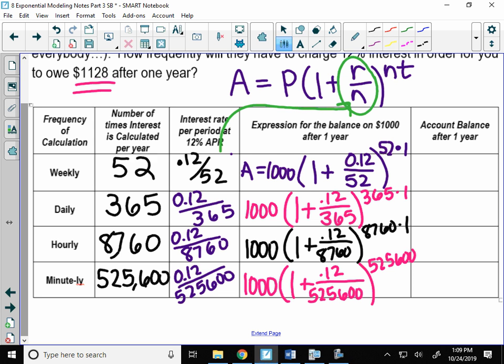Once we write those equations, let's divide up the work so we don't have to type all of that into our calculator. Row by the window, I want you to find the amount that the accountant will charge you in interest for weekly compounding. Then this row right here, I want you to find the daily compounding. This row, hourly, and these two door rows, I want you to do the minutely compounding. And then compare with people around you. How much money will you owe the credit card company if you compound on these set intervals at 12% interest per year?